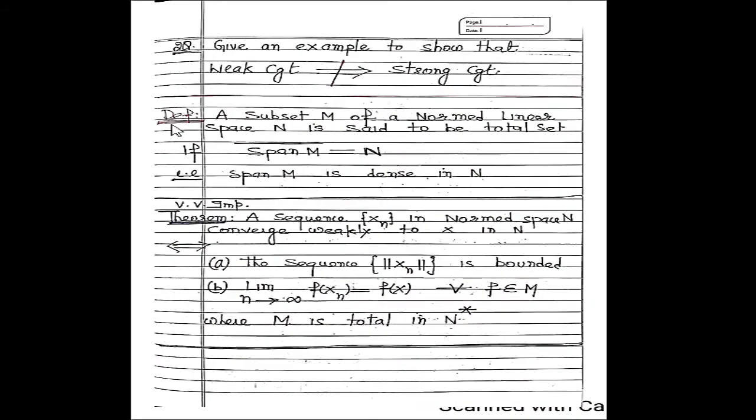Next definition: a subset M of a normed linear space N is said to be a total set. So this is a very important result.